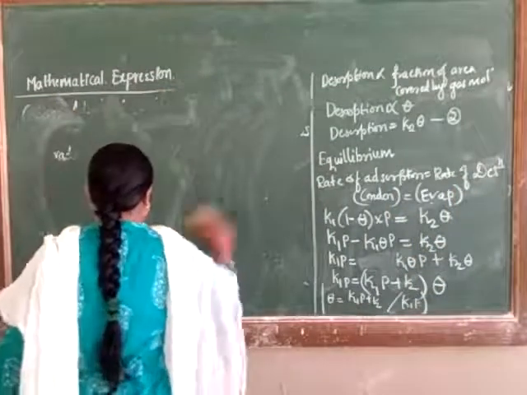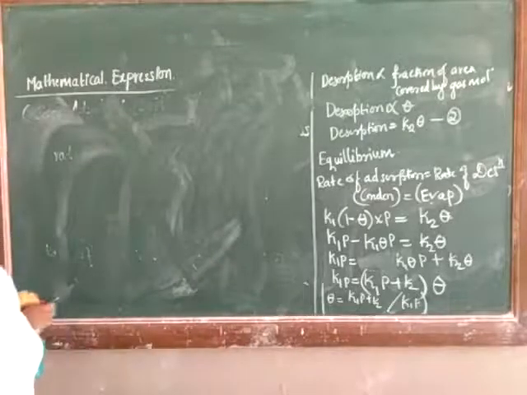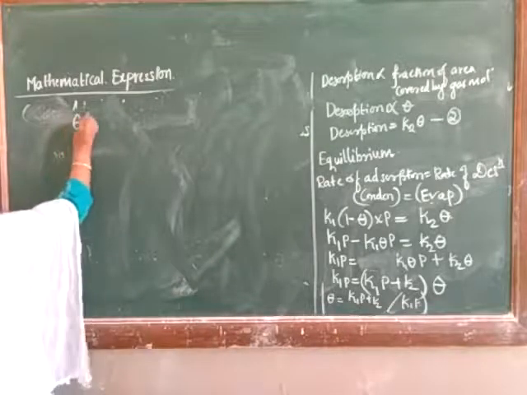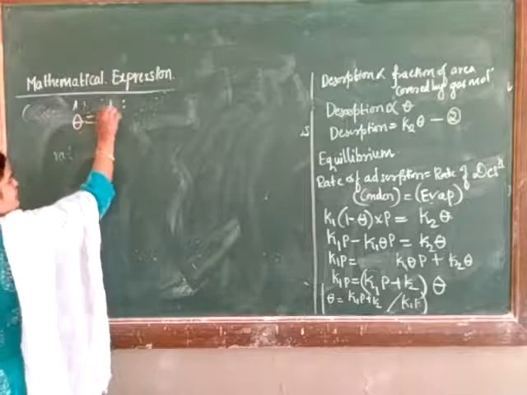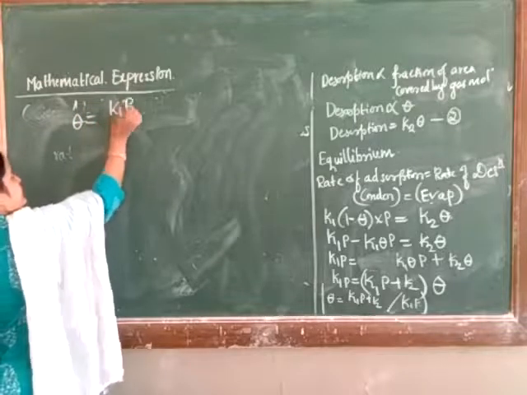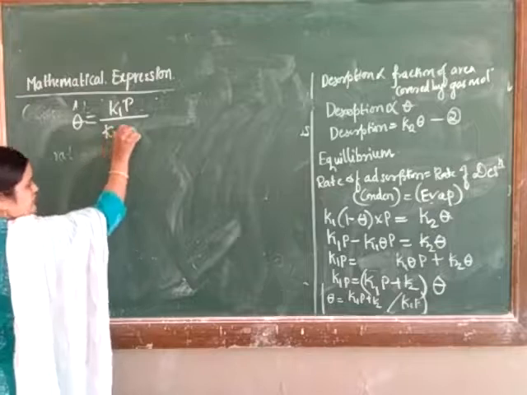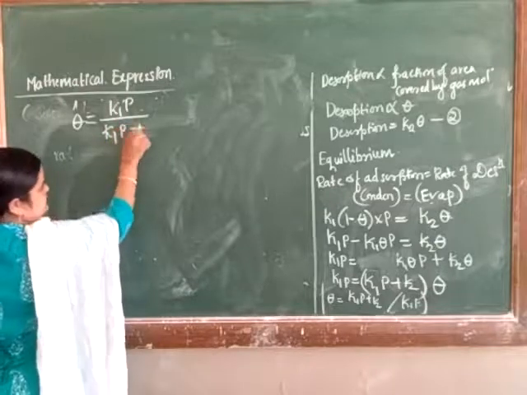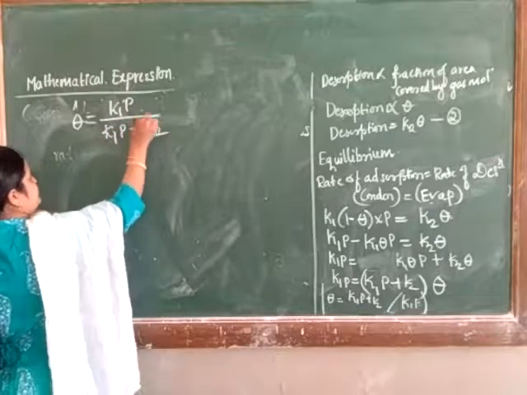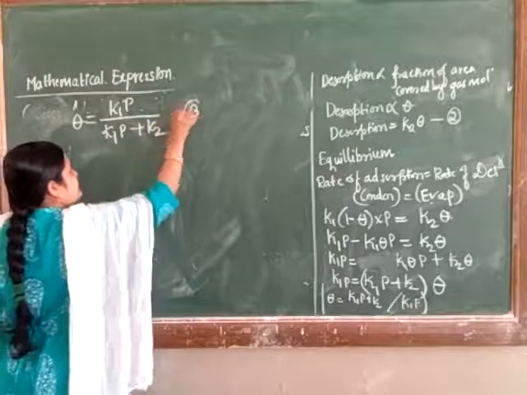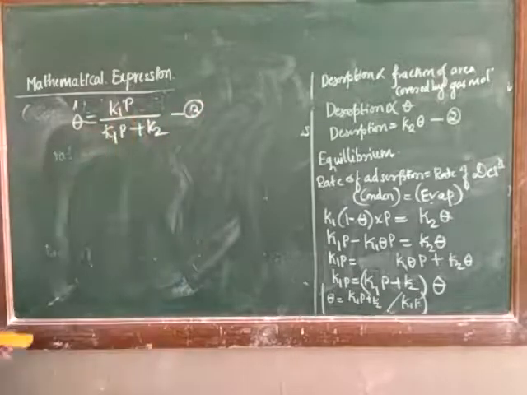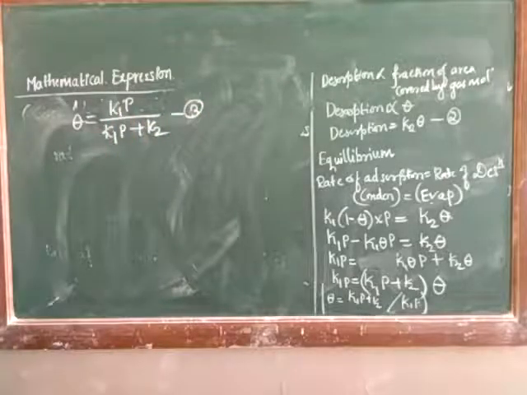The equation, let's rewrite once again. Theta is equal to K1P divided by K1P plus K2. Okay, this is our equation number 3.